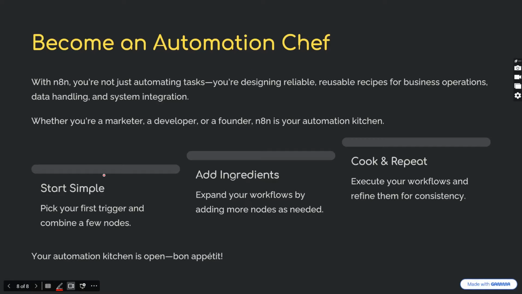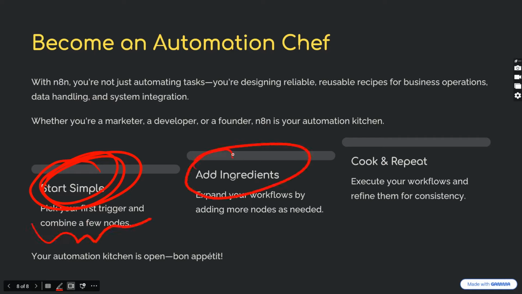To make it easy, you can start simply by creating small agents. Pick a small trigger, combine a few nodes, and test. Start simply, and add more ingredients to make it more expandable by adding more nodes as needed, then cook and repeat. That means once you make a workflow, you execute it, refine it based on the outputs, and make it more useful. So this is all about n8n.